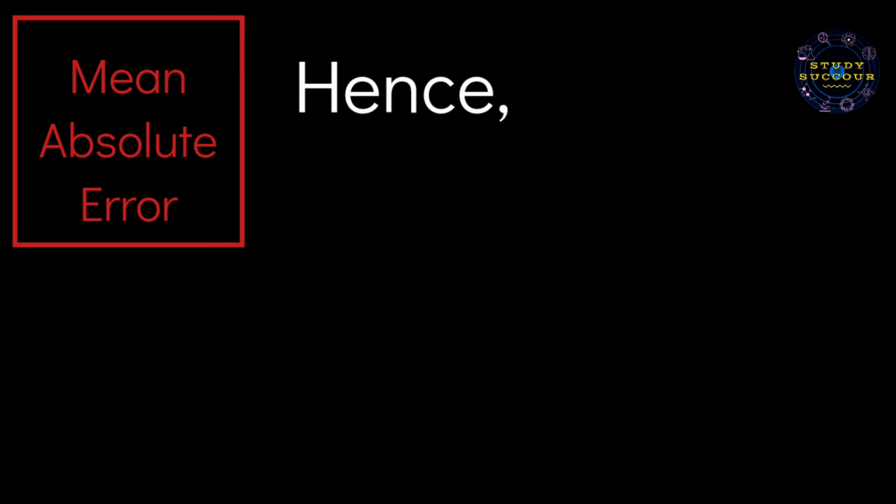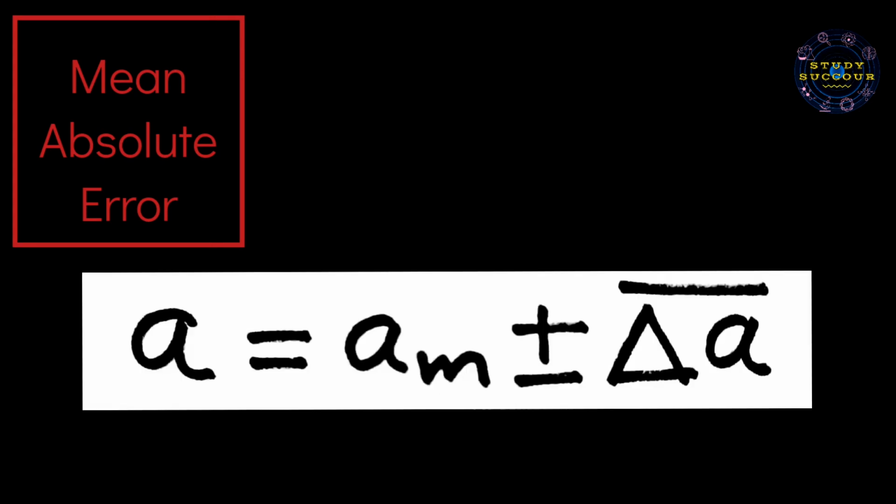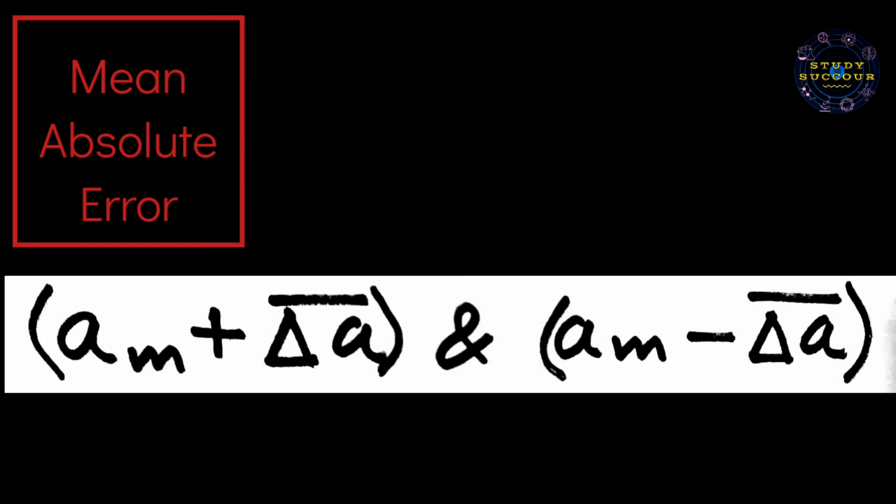Hence, the final result of the measurement may be written as A equal to AM plus minus del A bar. Why have we used plus minus? Because you all know that absolute error can have positive as well as negative values, and here AM, as discussed earlier, is the arithmetic mean, and del A bar is the mean of the absolute errors, which gives us the final result. This implies that any measurement of the physical quantity is likely to lie between AM plus del A bar and AM minus del A bar.